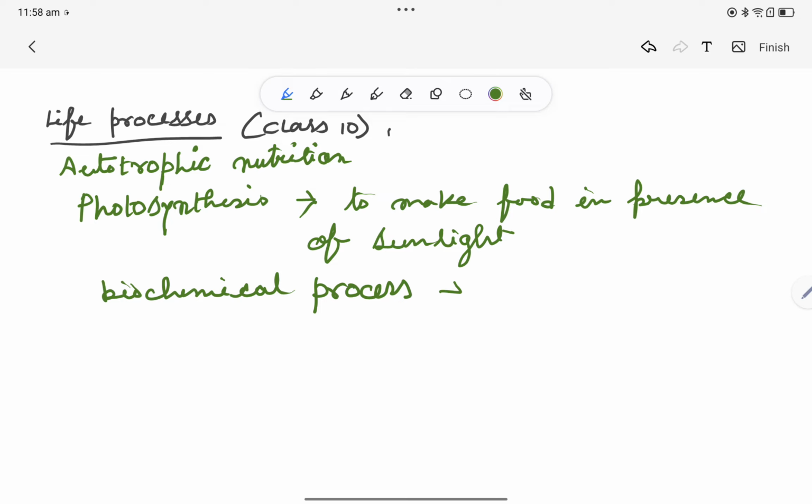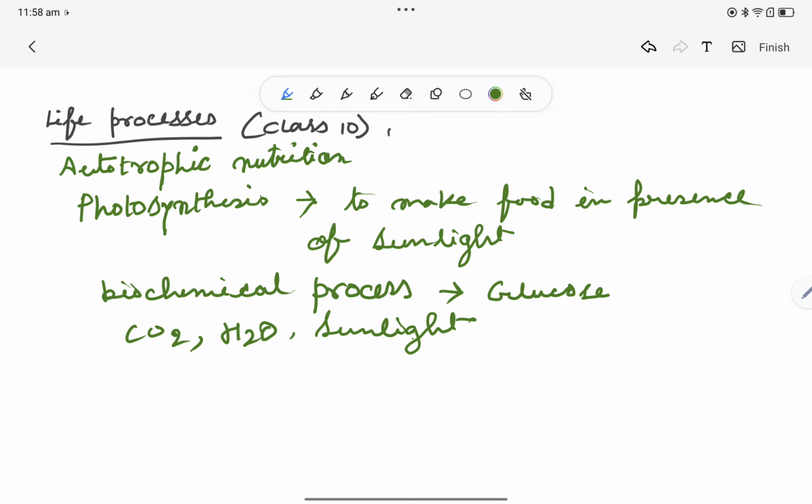Here simple sugars means glucose, from carbon dioxide, water, and in presence of sunlight, right? Now, but the thing is, we can also have CO2, H2O, and sunlight, but we cannot perform photosynthesis.